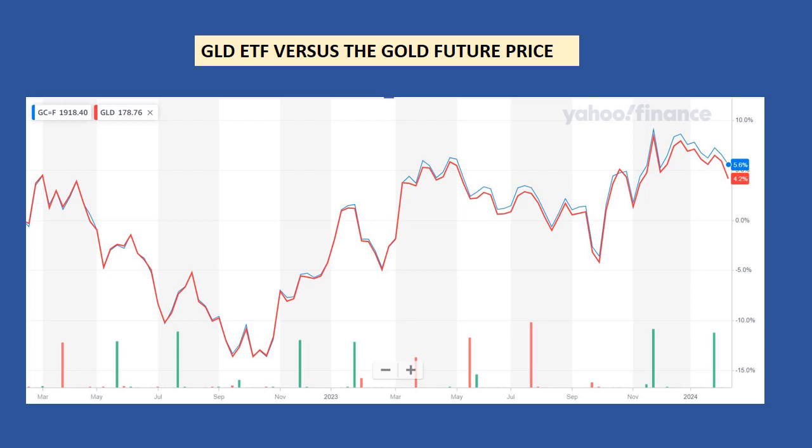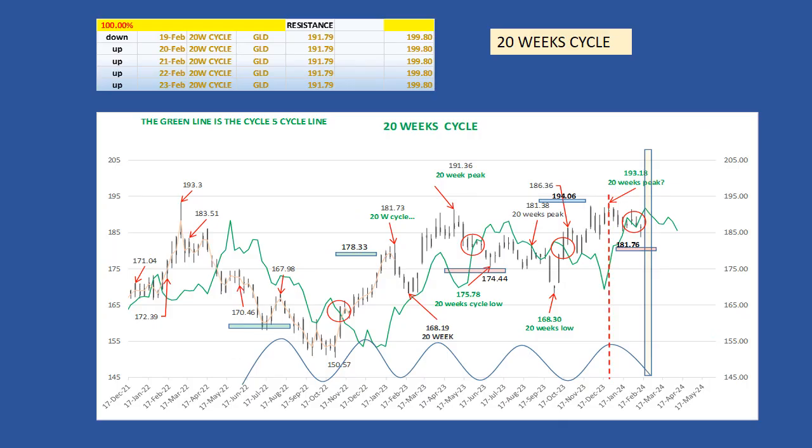In my last gold weekly update, I was expecting the low to form soon. Let's examine the 20-week cycle. Last week the gold ETF crossed below its cycle line at 187.47, for a potential target at 181.76, or $5.71, or 3%. This crossing is an important one because it happened 1 week before the expected 20-week low forming in the 3rd week of February. It's been 19 weeks since the last 20-week cycle low.